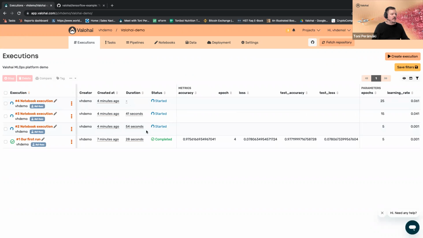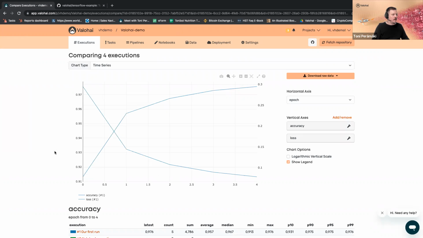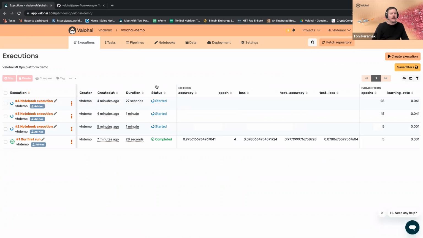And now we can actually see that also the other executions are now spinning up. And instead of following a single one, we can of course compare executions in real time on a single view. Of course, now we have only the first one here, but as soon as the other executions start to produce some metadata, we will see the graphs also populating here in the same view.